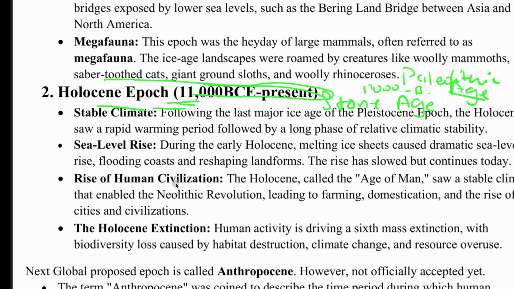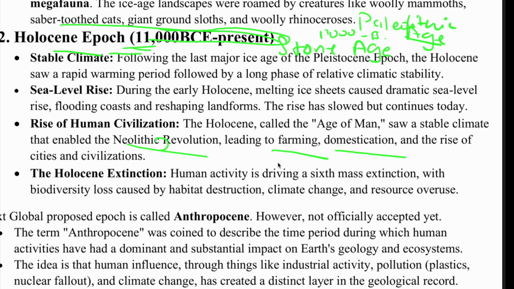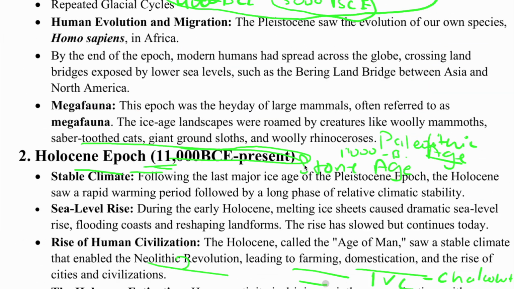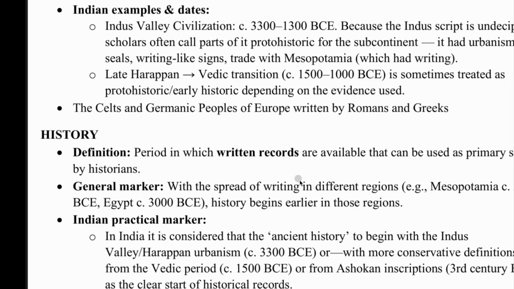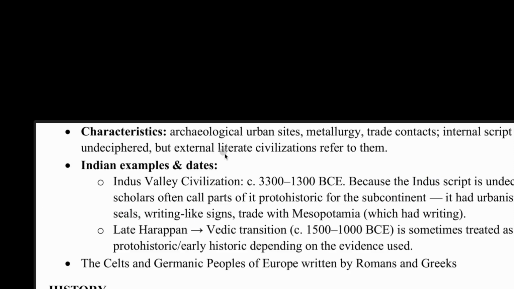Harappan. See, the Neolithic revolution is there, farming and domestication, where we see the first domestication of animals. And later on, the Indus Valley civilization comes with the Chalcolithic period. We'll not go into this for now. We'll just understand prehistory and proto-history. Now in proto-history we have urban sites and metallurgy.